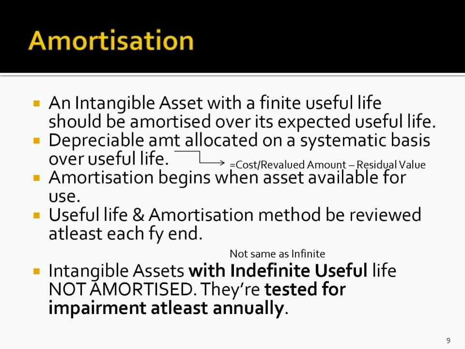Amortization. An intangible asset with a finite useful life should be amortized over its expected useful life. The depreciable amount should be allocated on a systematic basis over the useful life. The amortization begins when the asset is available for use. The useful life and amortization method must be reviewed at least each financial year end and adjusted if necessary.